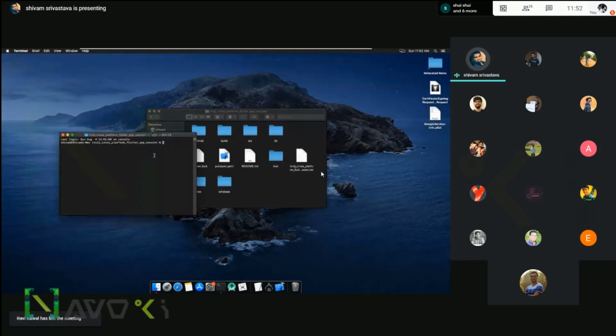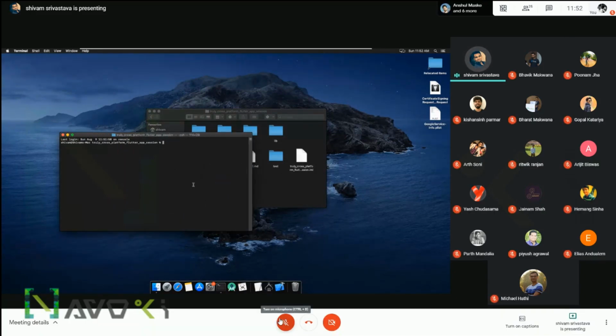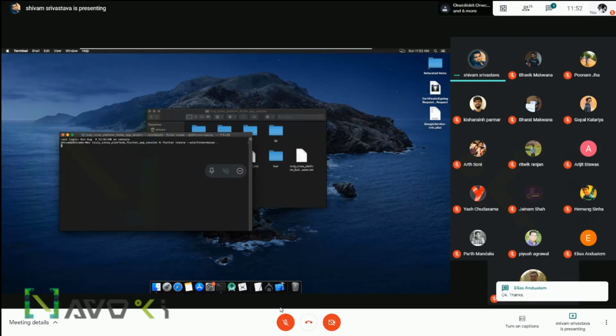Now if we open this project, I don't know how to increase the font of this terminal, but you will see in the PPT that this is the same command: flutter create, add a platform, macOS, dot.